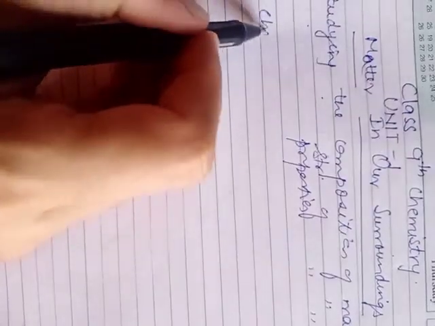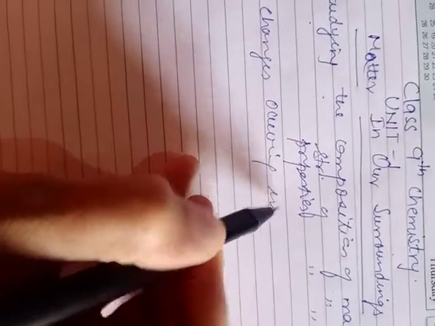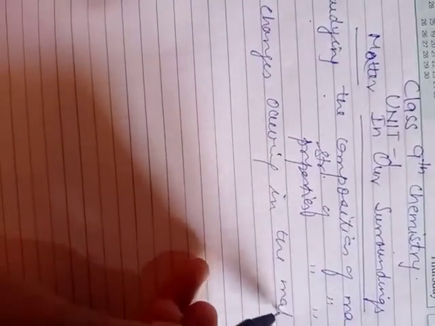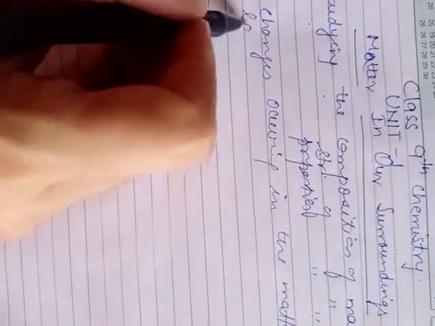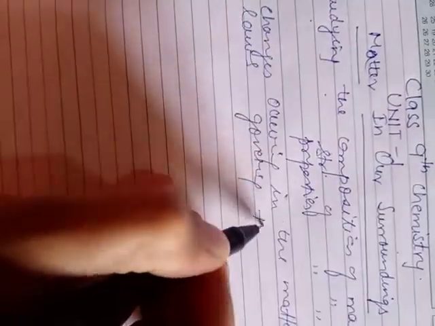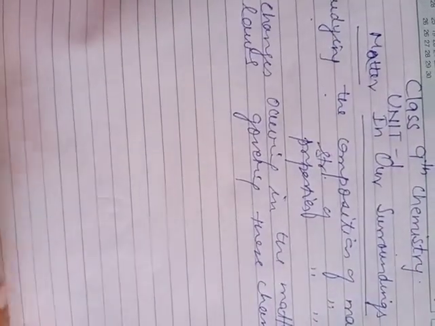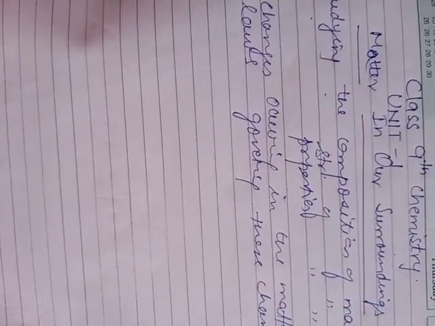As well as it also helps us in studying the changes occurring in the matter, as well as the laws governing these changes. All these can be easily studied with the help of the branch of science named chemistry.